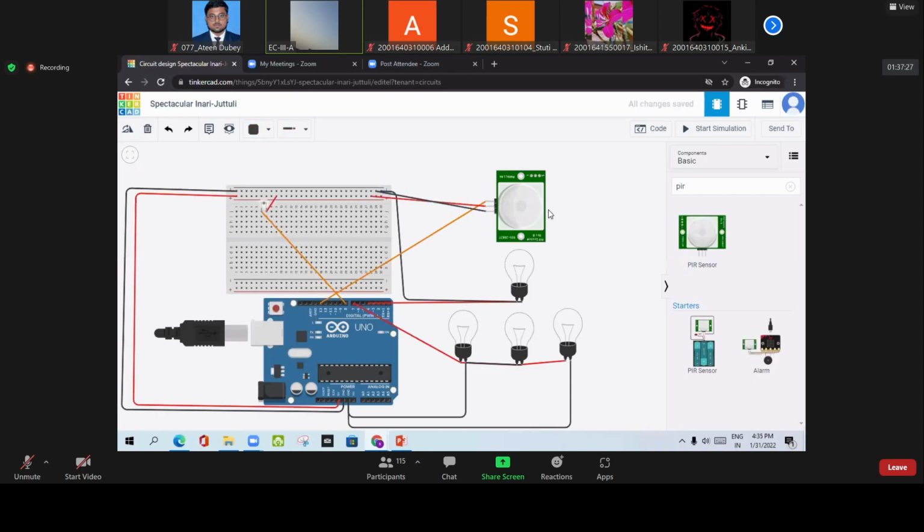Okay, so now you can see that we have made a circuit in which the PIR sensor is there. The next task is that we have to make a program, because without a program this system will not work.